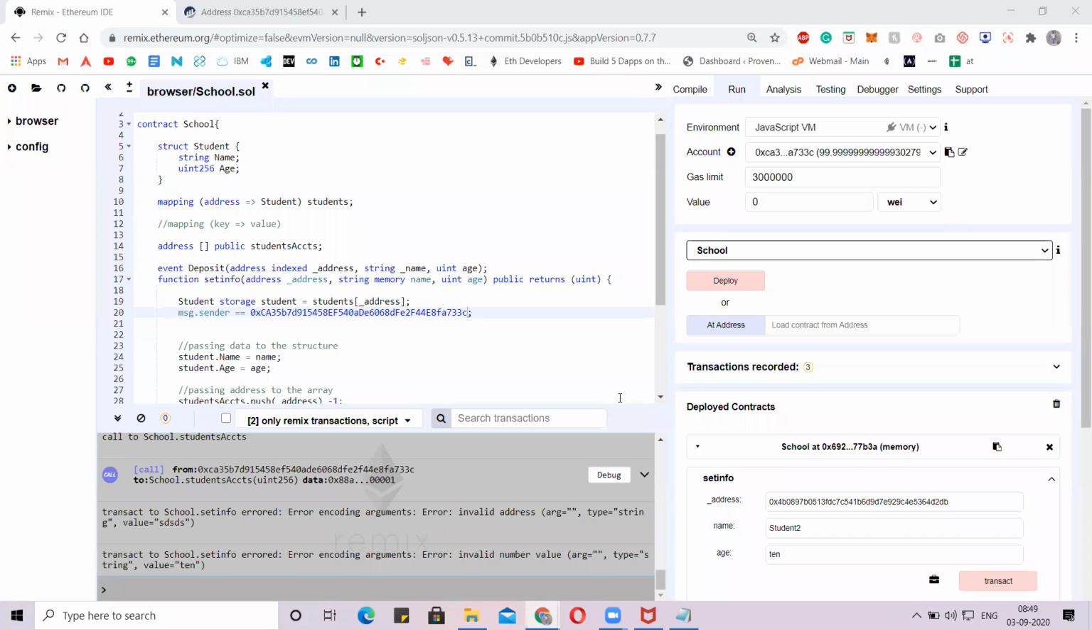Some students may leave the school, some students may take the TC and go to other schools. Taking all of this into consideration, it's better we don't store all the values, like the addresses of the students, predefined in the contract. Is that clear, Tesai?